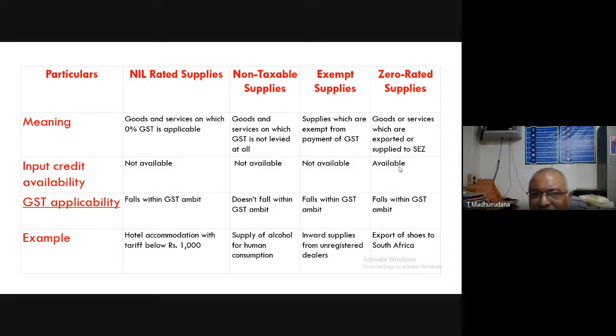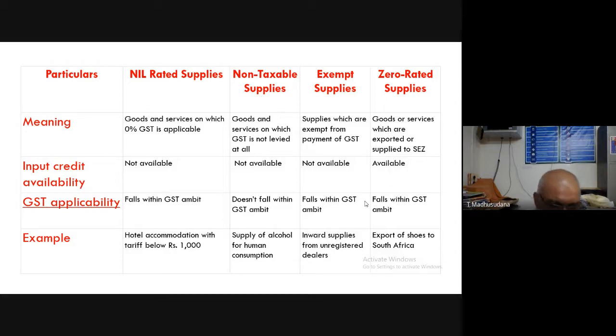And as far as zero rated supplies are concerned, export of shoes to South Africa or any country. Export means selling goods or services to other countries, or supplying goods or services to places other than India. Okay, they are known as exports. So exports will come under the zero rated supplies, and supplies made to SEZ and SEZ developers will also be considered as zero rated supplies.